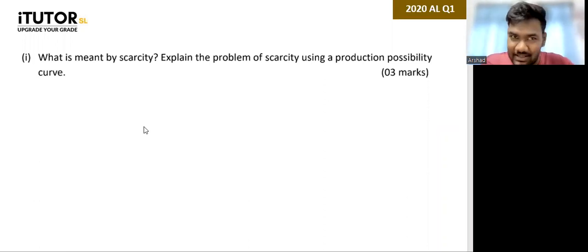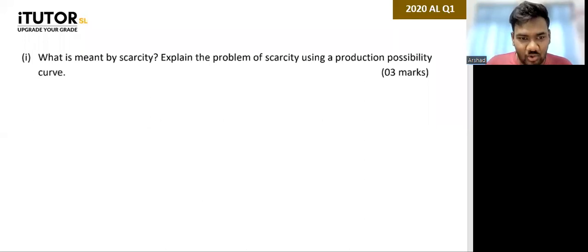How do you show that on a PPC? You draw, say the PPC shows the maximum possible combination of goods we can produce. So any point outside that is scarcity. Is that okay? Can you all handle that for 3 marks? Same question now. No point me explaining that again and again. Fine. Okay, that's 2020 question number 1.